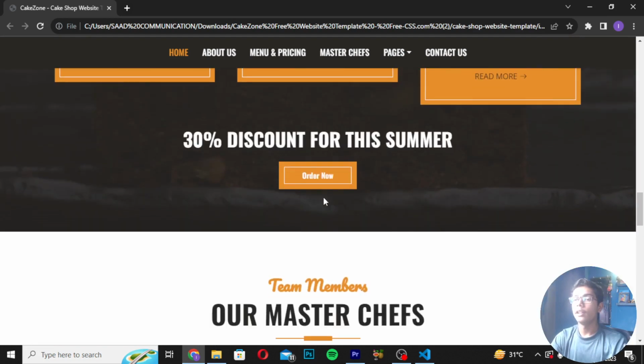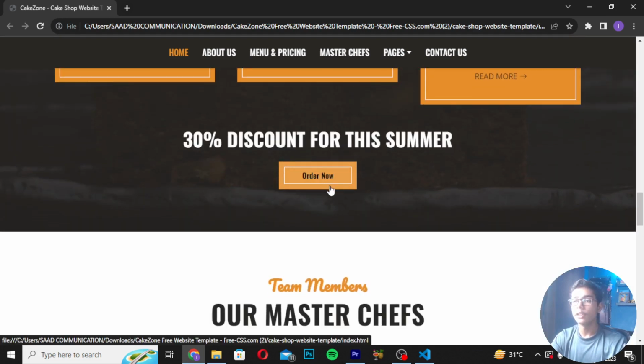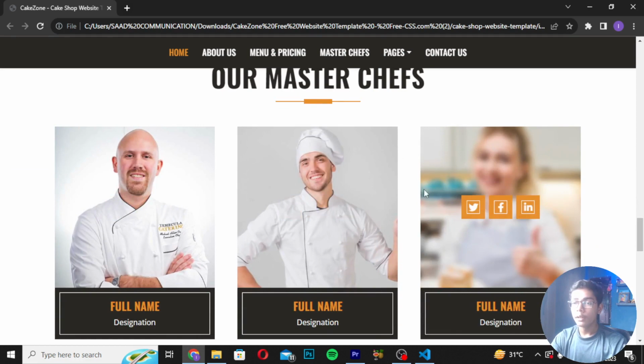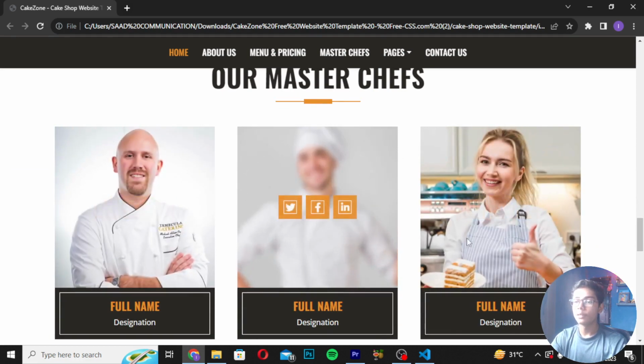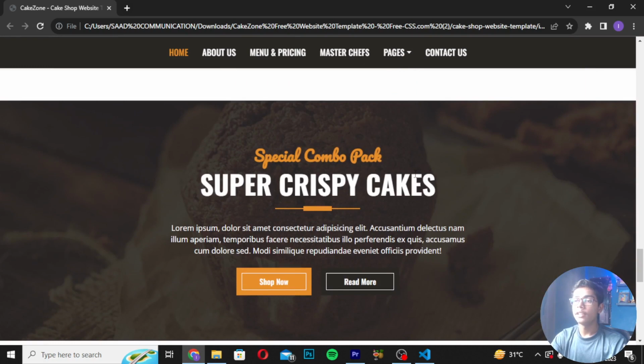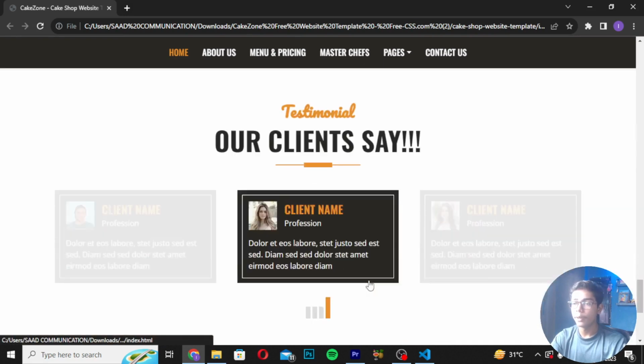Then we are also getting 30% discount for this summer, so the user can also take it on discount if they want. Then you can also put some of the master chefs who build these cakes here. So you can just put the name of them and designation about them. Then you can also see these are the special combo packs of them and the super crispy cakes. You will be getting a paragraph about it. Shop now, read more button we are getting.